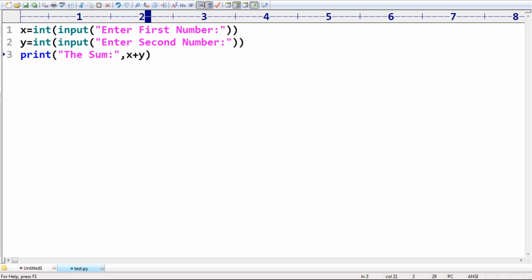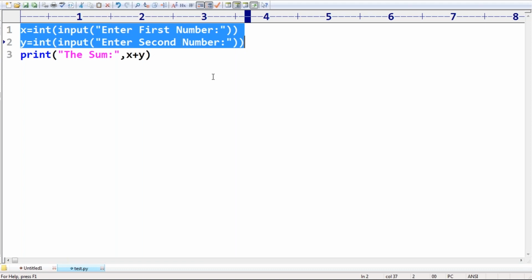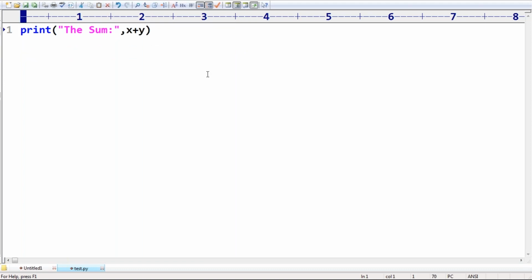Next, observe a bit very carefully, sir. Even this code also is not required. Just what I'm trying to take, print of the sum. The sum is first number plus second number. What I will take is int of input of enter first number. Sir, don't get confused.